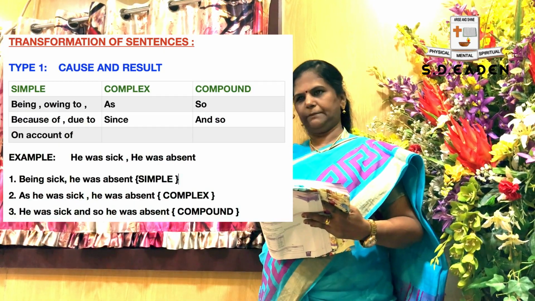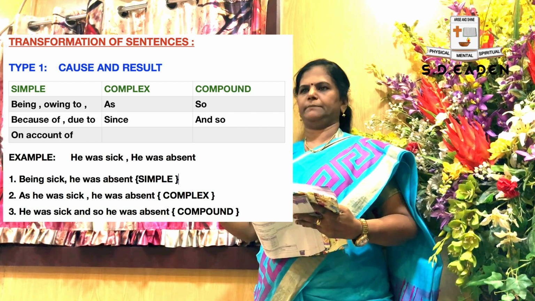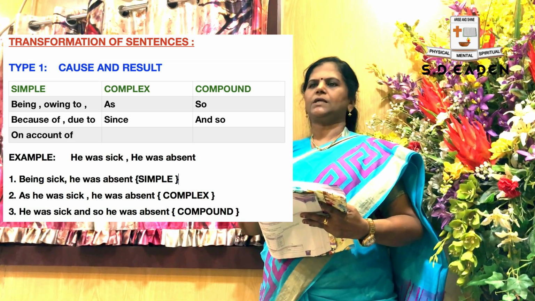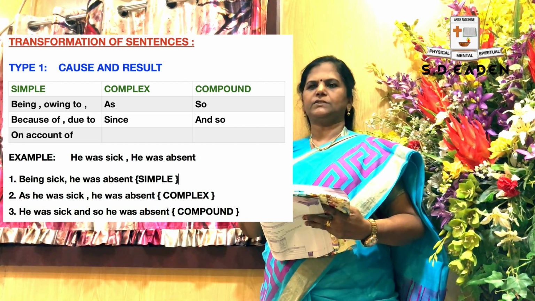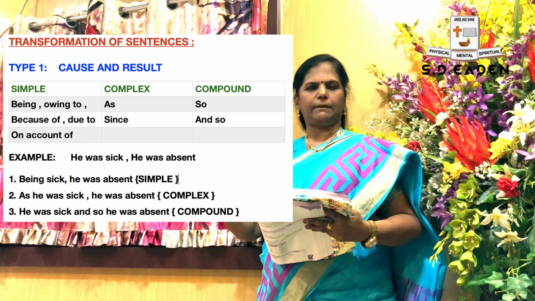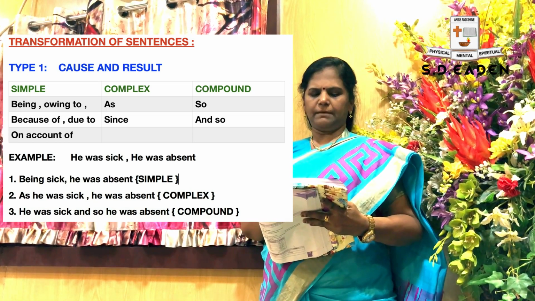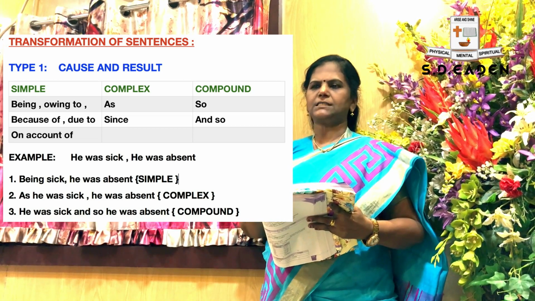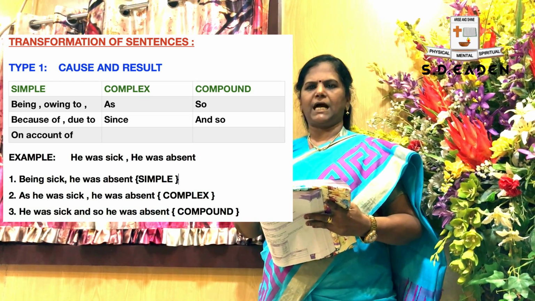Usually you people will keep that as type 1, type 2, type 3. Instead of that, you have to analyze the sentence and check what type of sentence it is and for what you are going to apply that formula. So for example, this is type 1. Type 1 is known as cause and result. What do you mean by cause and result?